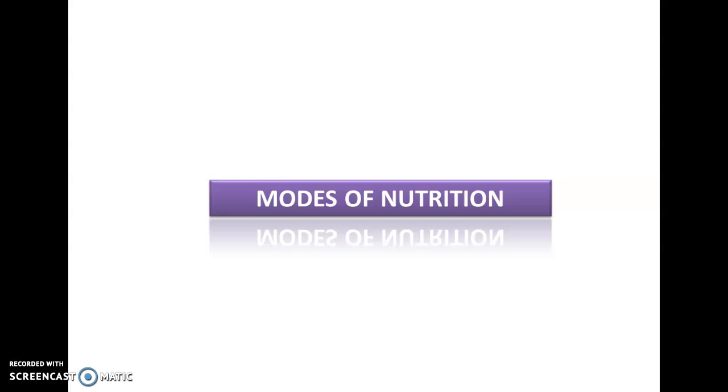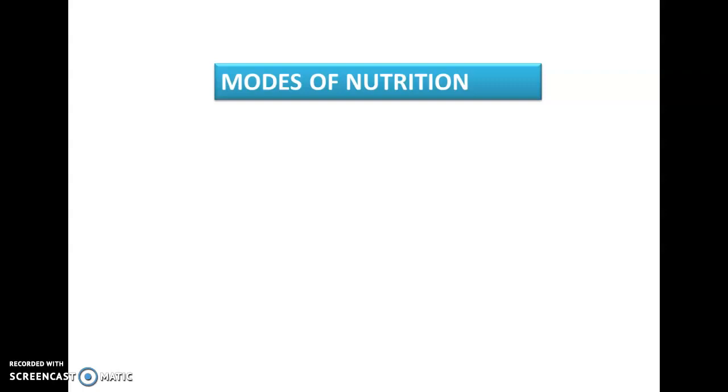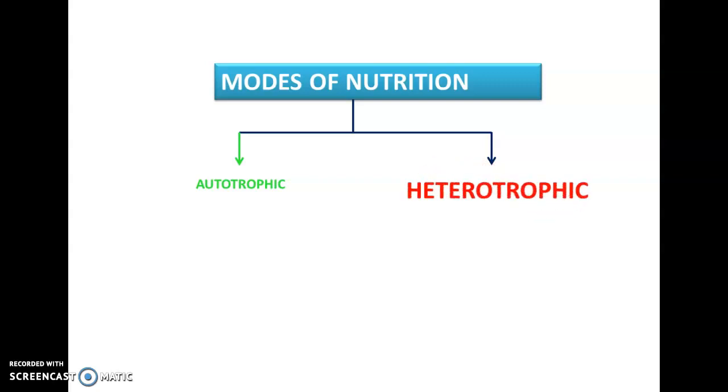Modes of nutrition. Modes of nutrition means method of obtaining food by an organism. On the basis of that, there are two modes of nutrition: autotrophic mode of nutrition and heterotrophic mode of nutrition. Autotrophic mode of nutrition is already discussed. In this lecture, we learn about heterotrophic mode of nutrition.